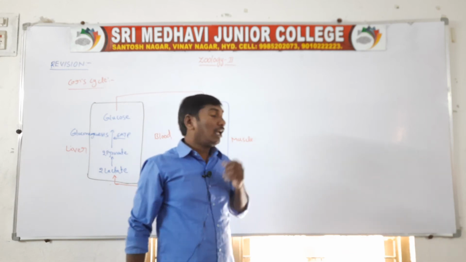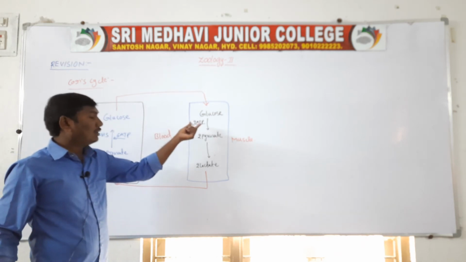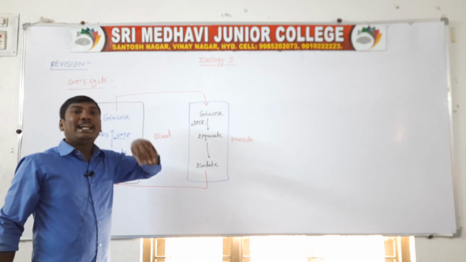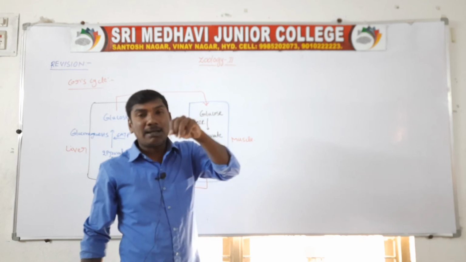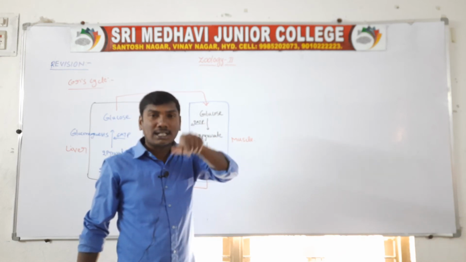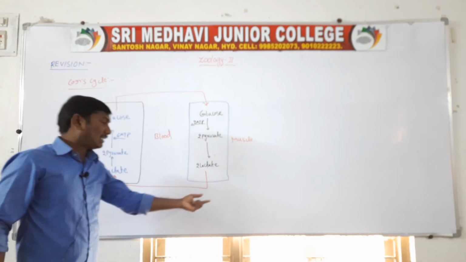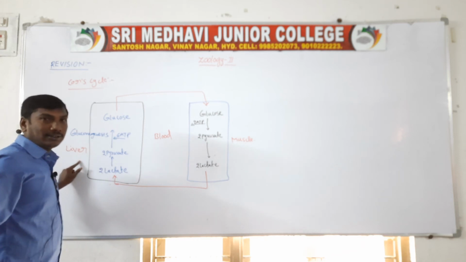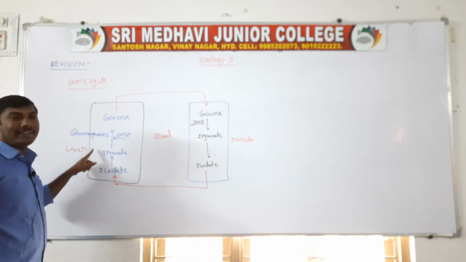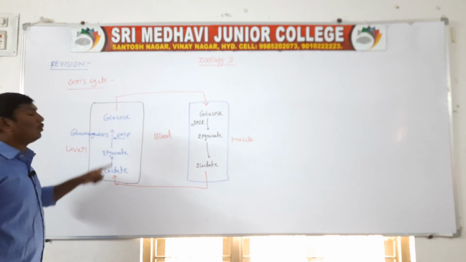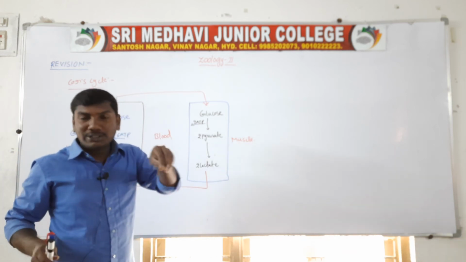So this lactic acid moves from the muscle to the liver through the blood circulation. The glucose is converted into lactic acid by the anaerobic respiration process in the muscle. This lactic acid is sent through the blood circulatory system to the liver. In the liver, the lactic acid is converted to pyruvate, and the pyruvic acid is converted to glucose through the gluconeogenesis process.